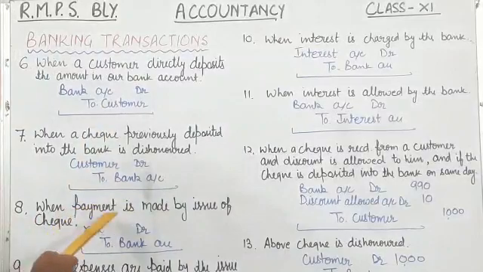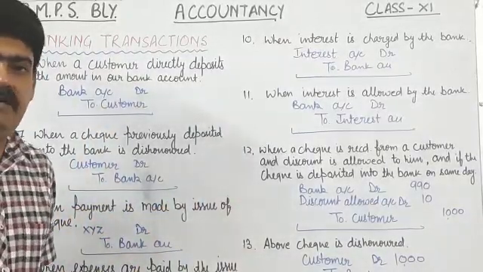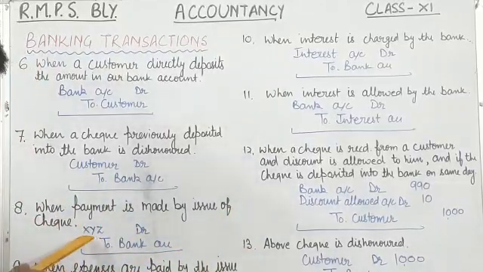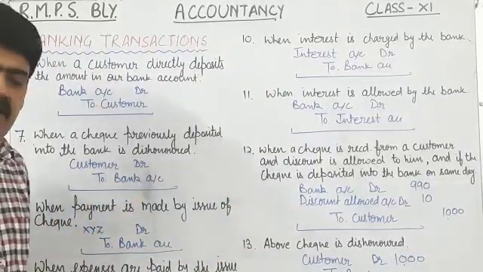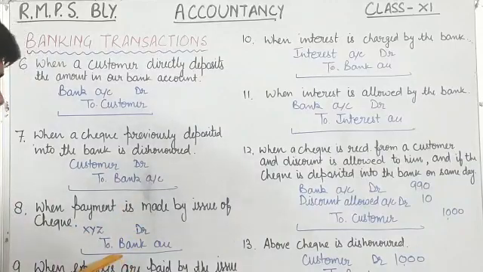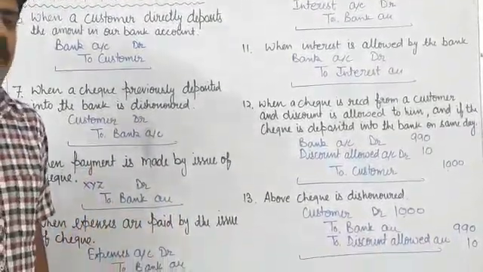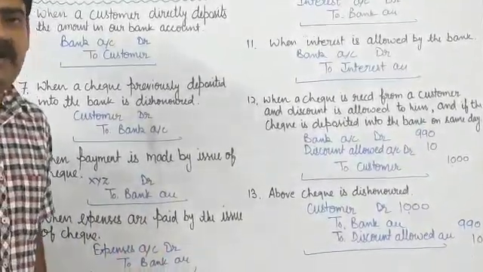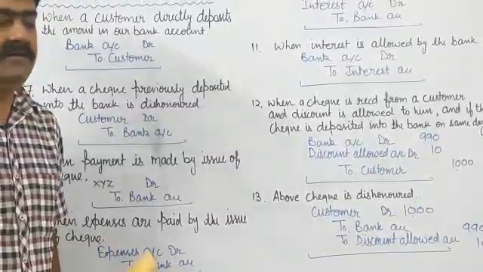Now next is when payment is made by issue of any check. So when we will make payment to any particular creditor by check, in that case receiver of the amount is that particular creditor, means XYZ. So XYZ's account will be debited, and giver of the check is bank, so bank account will be credited. Same way when expenses are paid by the issue of check, all expenses will be debited, so expenses will be debited and giver of that amount is bank, so bank will be credited because credit the giver.